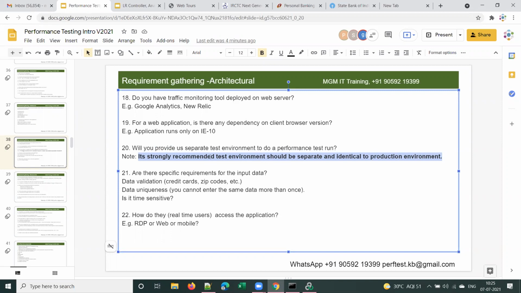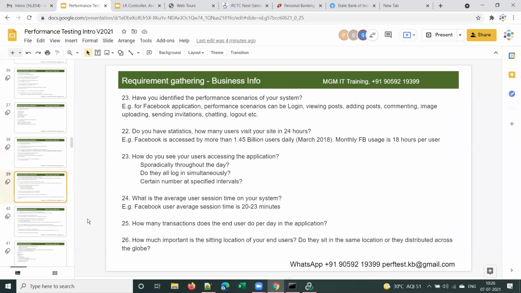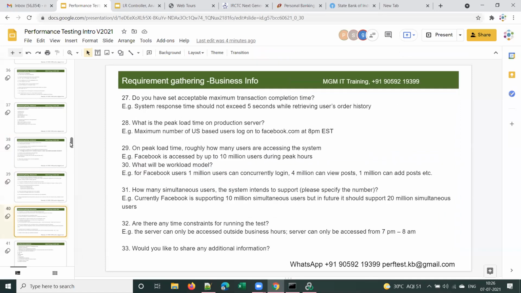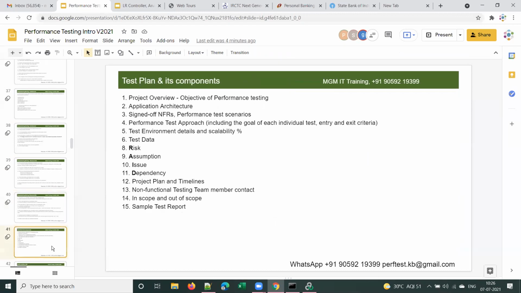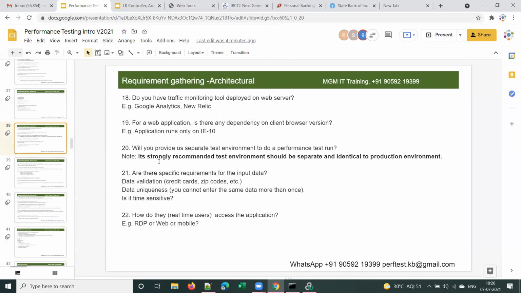Yes, we should have a separate test environment for doing performance testing. We also have to ask the client and confirm that in the requirement gathering phase itself. And are there any specific requirements for the input data? Yes, there are around 33 requirements. You need not remember all these, but remember at least 5 or 10 out of these 33. It is good enough if you remember at least these. I will share an Excel sheet to you on this